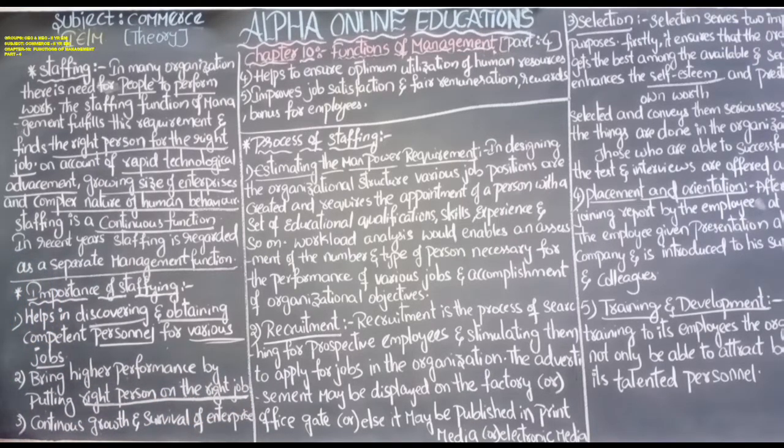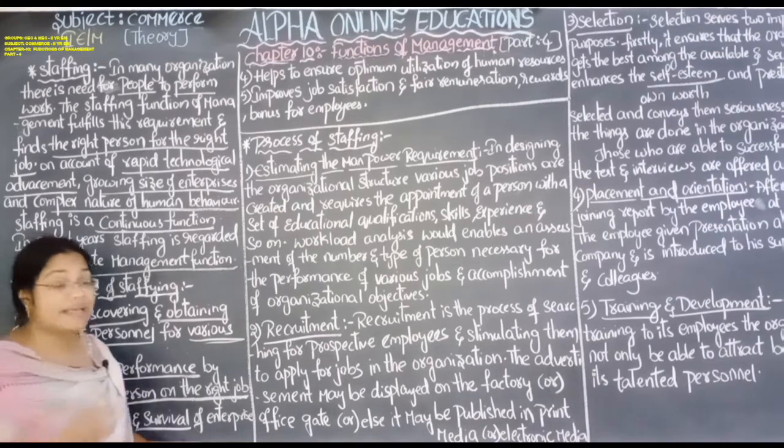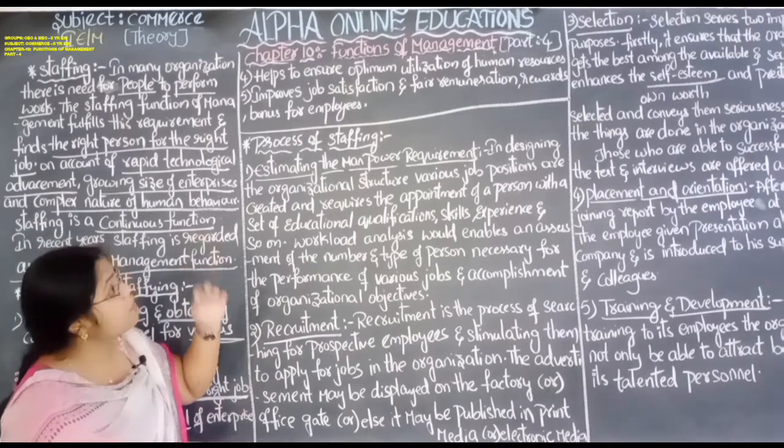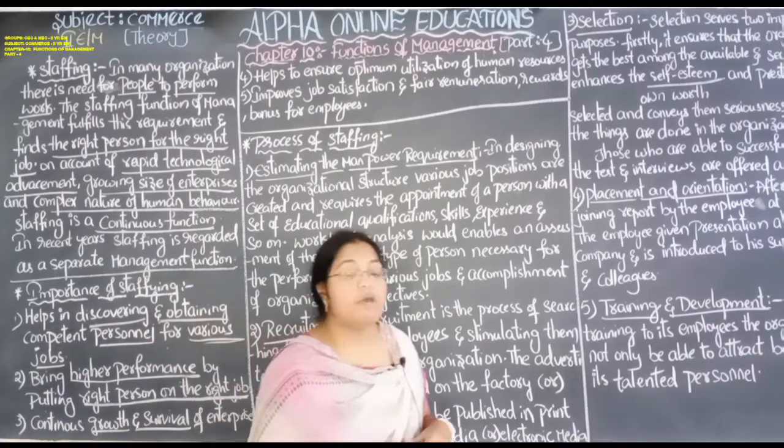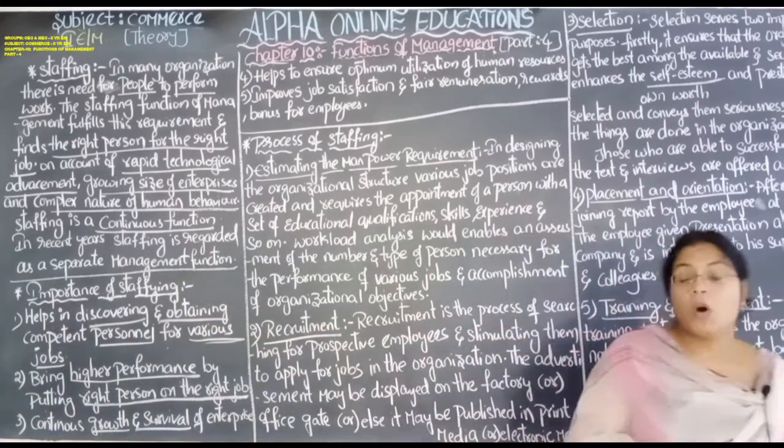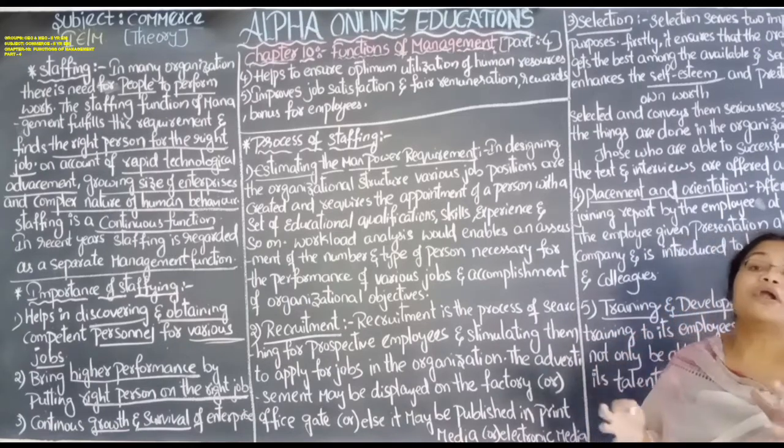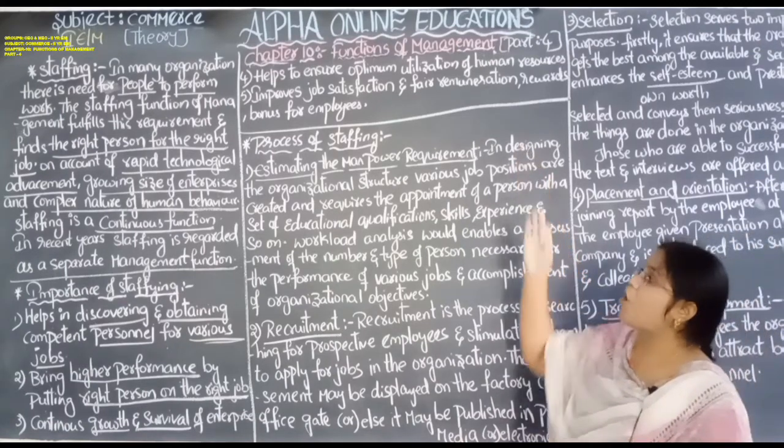So it brings higher performance. High performance employees are employed at the workplace and they are put at the right job. Continuous growth and survival of the enterprise. By doing this type of continuous appointment and training of the employees, the growth and the survival of the enterprise also increases. It helps to ensure optimum utilization of human resource. The human resource can be properly used, which is a very important resource.